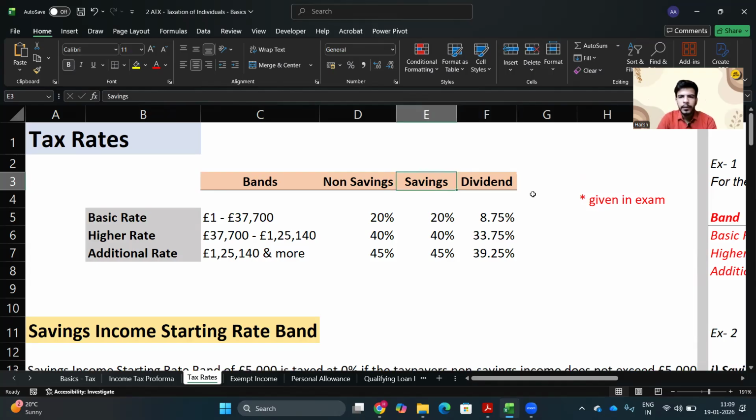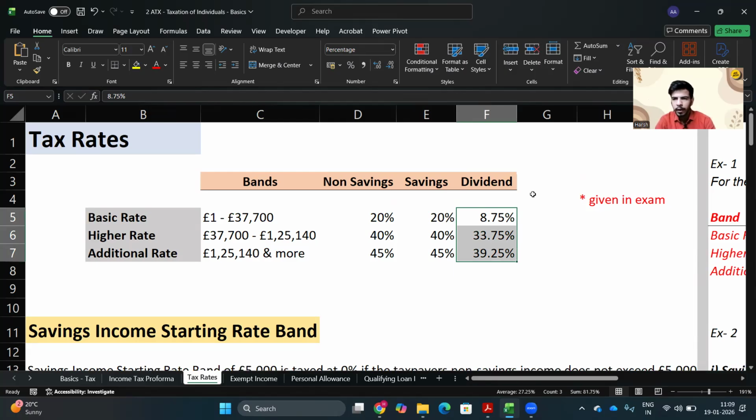Normally, the dividend tax rates are lower compared to the non-savings and savings tax rates. This is why many businesses try to plan their taxes efficiently. They pay themselves such that their salary is first covered by the personal allowance, and above that they pay themselves dividends. Dividends have a generally lower rate, 8.75%, compared to paying 20% on the basic rate band.